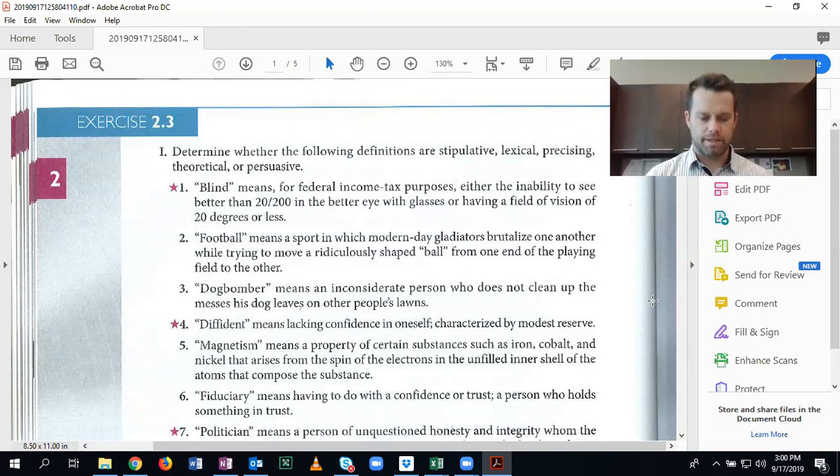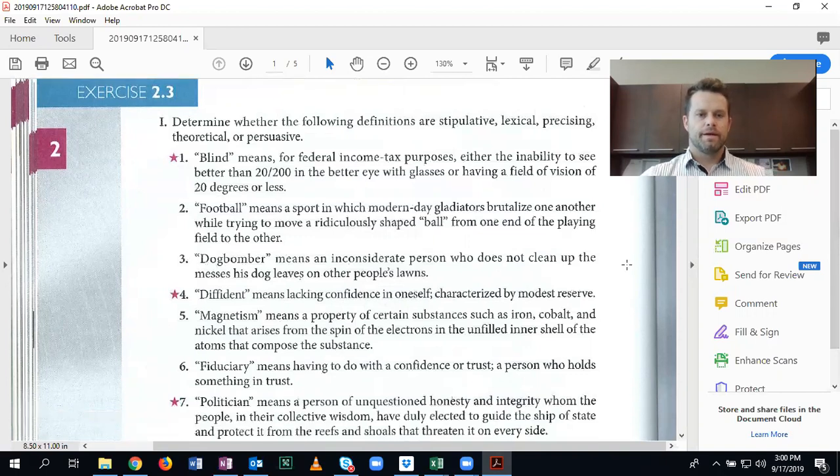So here, blind can mean many different things in many different contexts. But in the context of federal income tax purposes, the way that our government defines blind is this way. And so we're making the definition more precise. Thus, it's a precising definition.